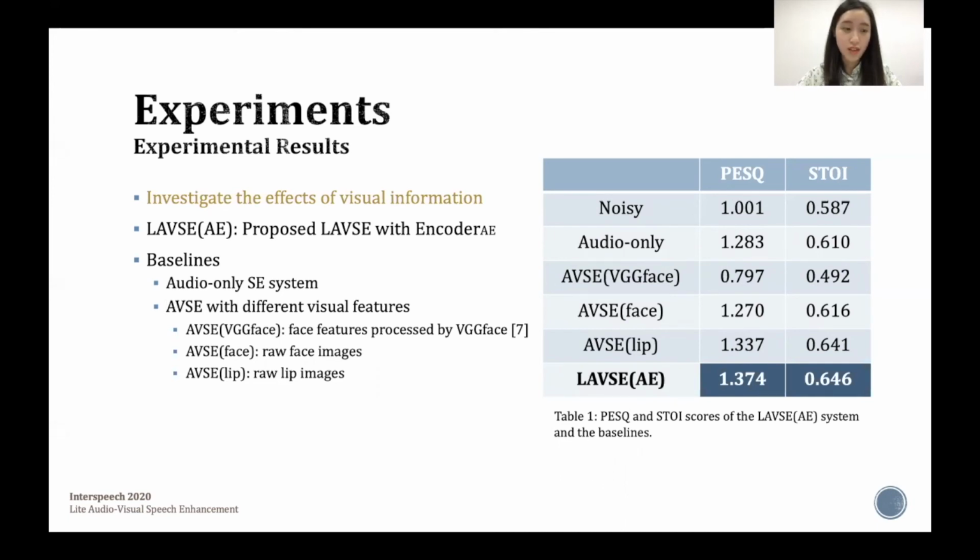However, AVSE VGG face and AVSE face cannot yield further improvements compared to the audio-only system, implying that the entire face images may contain redundant information that does not directly benefit the SE task. It is also noted that LavSE AE outperforms audio-only and AVSE lip in terms of both PESQ and STOI, suggesting the positive effect of incorporating compressed visual lip information into the SE system.